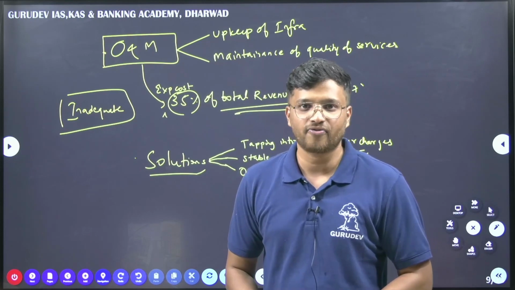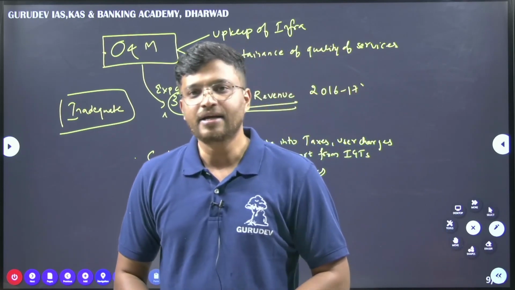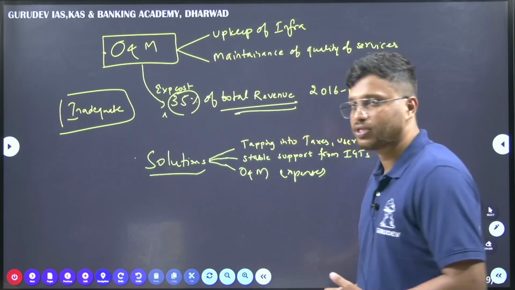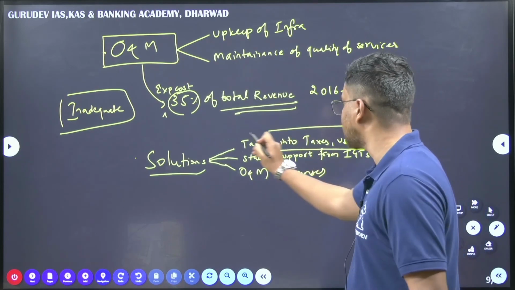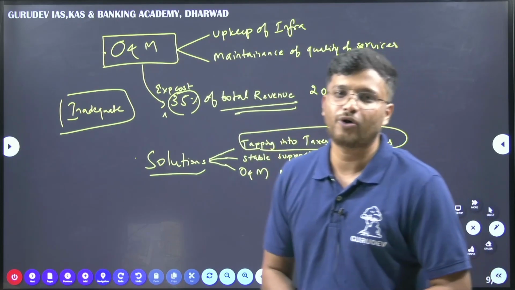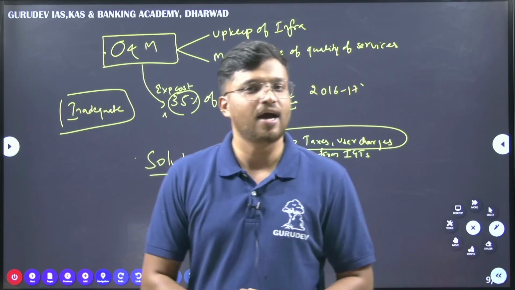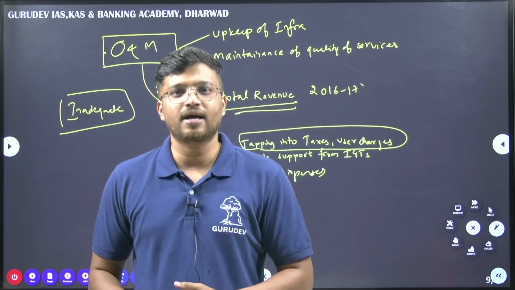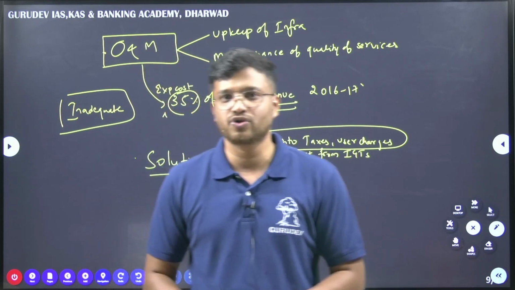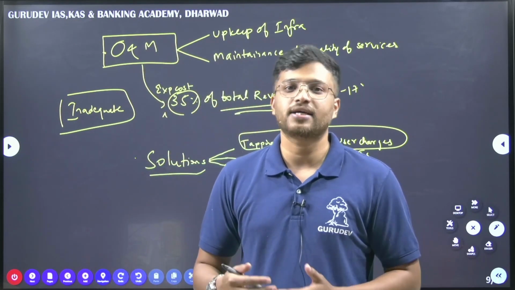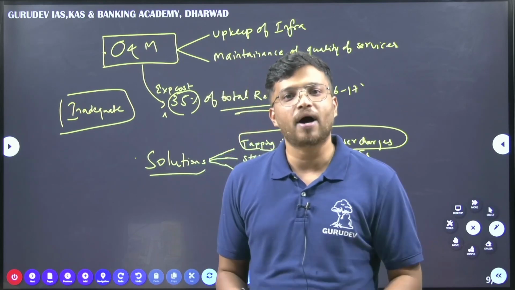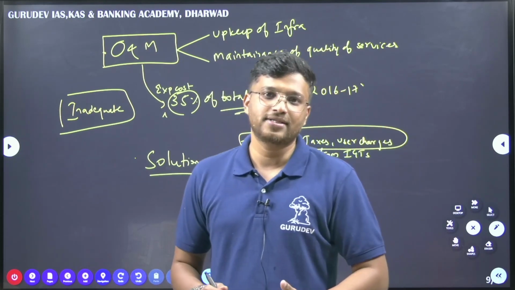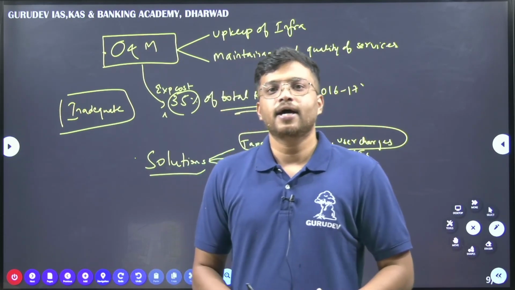Fine. So the article at the end provides us with a few solutions. It says that tapping into taxes and user charges is important. See, some of the urban local bodies in our country are finding it very hard to collect property taxes and other land resource taxes. When such taxes are being collected, the state government as well has to devolve more power to the urban local bodies. See, this has always been an issue.